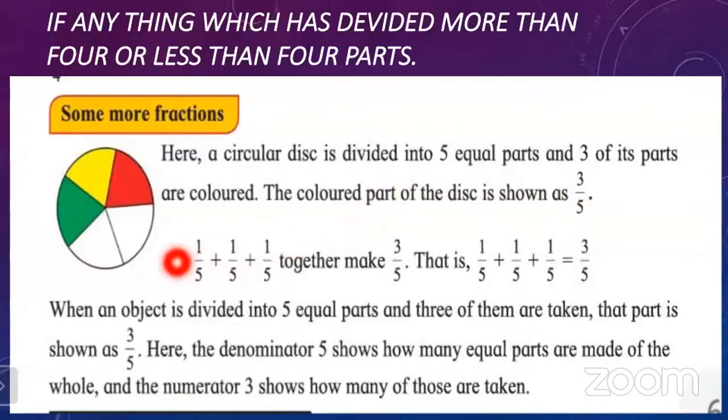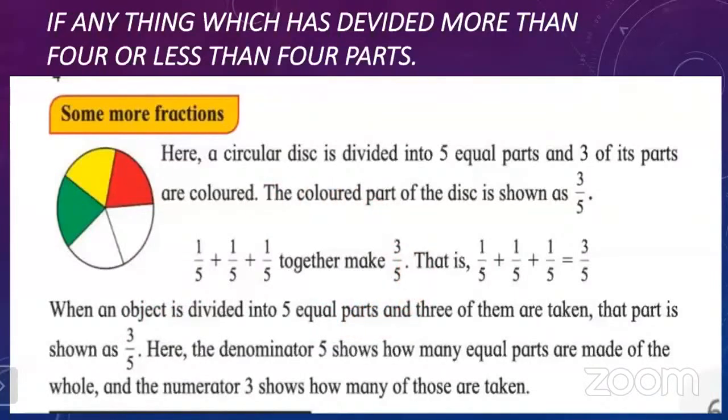Okay. So what is the explanation then? 1 upon 5, this one part, plus 1 upon 5, this another part, and 1 upon 5 is the third part. Together they make 3 upon 5, which I explain here. Look at this: 1 upon 5 plus this 1 upon 5 plus this 1 upon 5 makes 3 upon 5. So when an object is divided into 5 equal parts and 3 of them are taken, that is shown as 3 upon 5. Here the denominator 5 shows how many equal parts are made of the whole figure. And numerator 3 shows how many of those are taken.